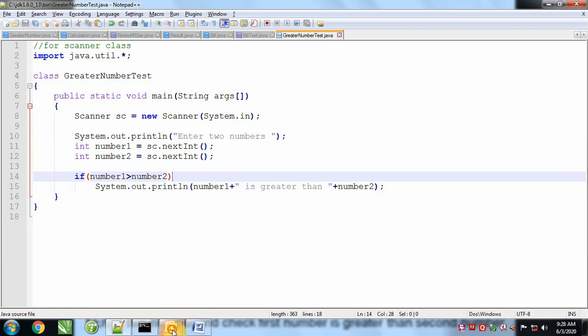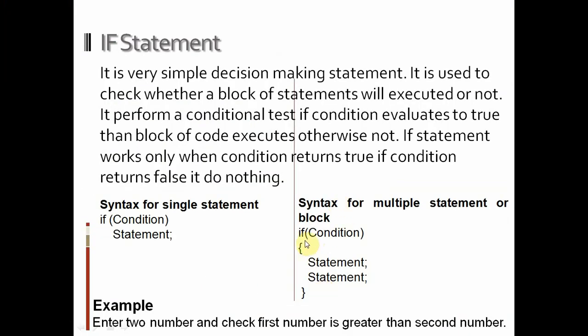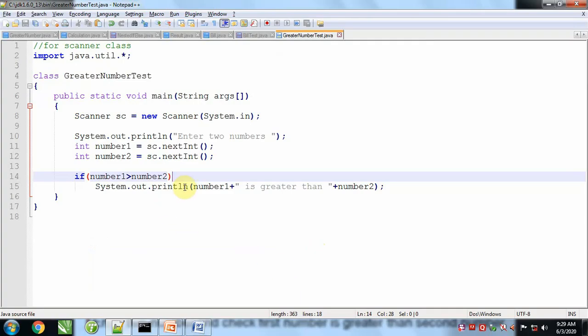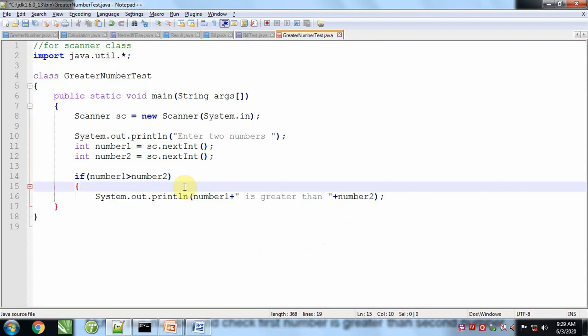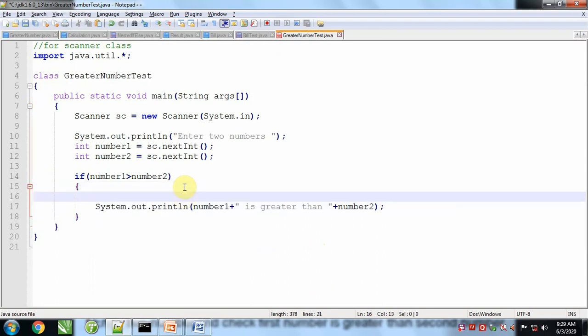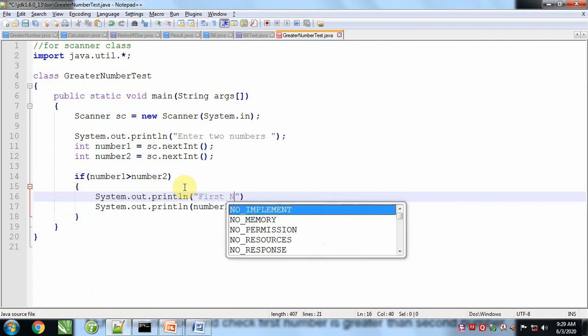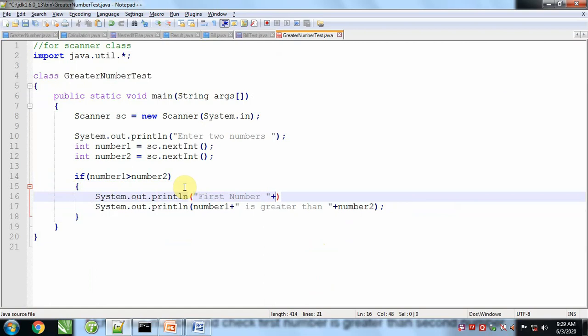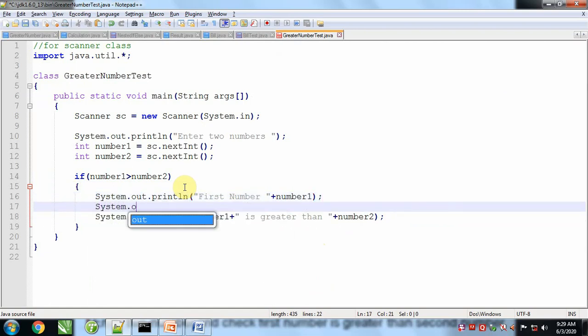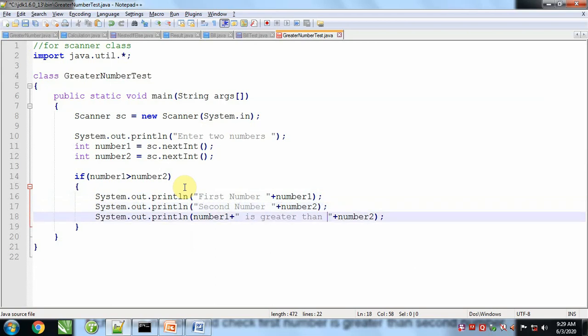Now the second thing is how we can create this block. If we have multiple statements to execute under this statement, then we can create a block. So I will write here multiple statements: System.out.println first number, number 1, System.out.println second number, number 2, and then we'll print this message.